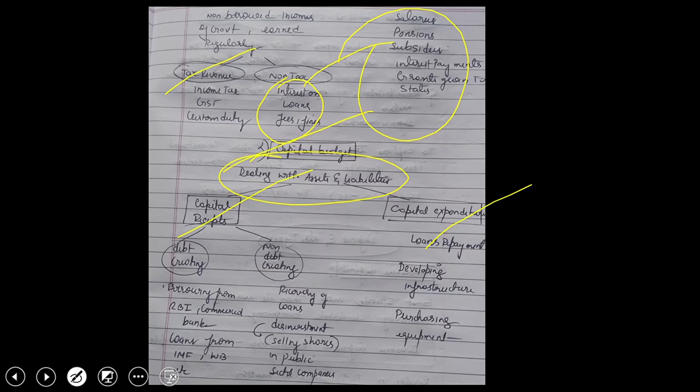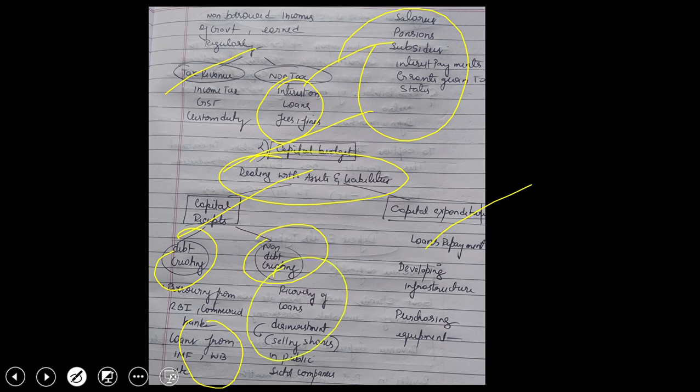So capital expenditure involves two types: debt creating and non-debt creating. In debt creating, as the word says, that is creating debt. Here it borrows money from RBI, commercial banks, or worldwide institutions such as IMF and World Bank, and it has to pay interest, right? So borrowing money from those institutions is under debt creating, whereas in non-debt creating, it recovers loans.